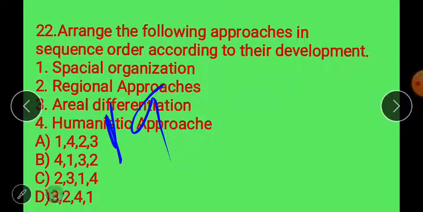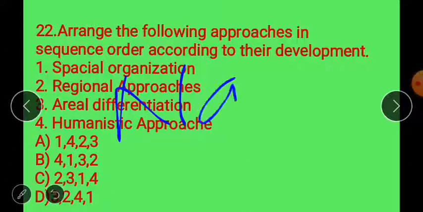So due to this, some geographers thought that we should secure the nature of geography. That's why they came with a different thought: radical school of thought, humanistic school of thought, behavioral school of thought.